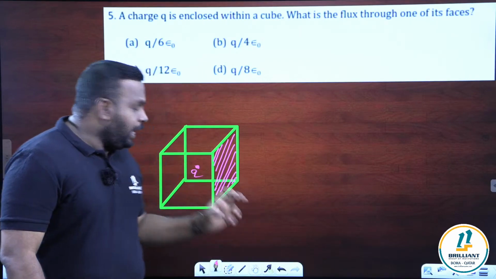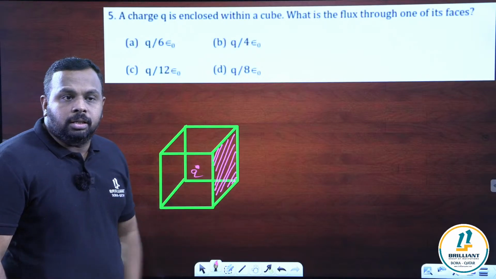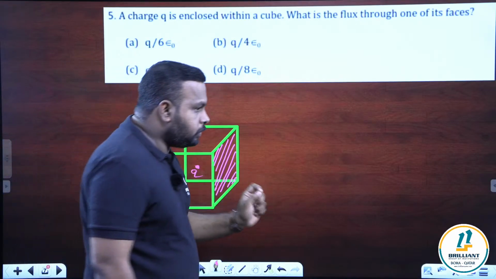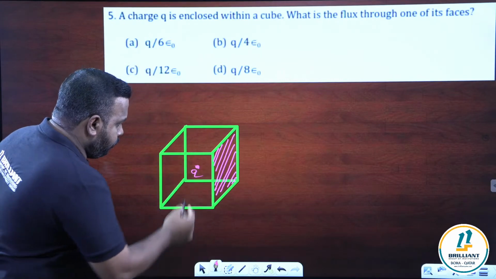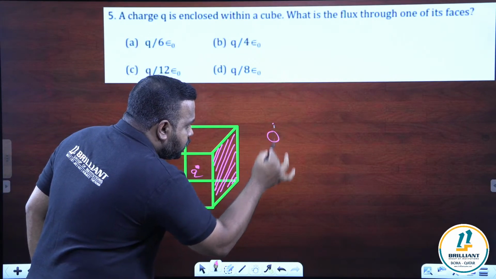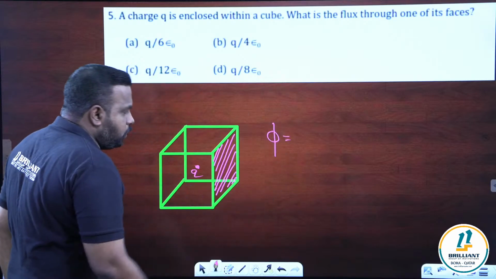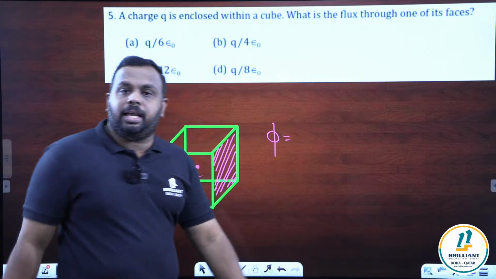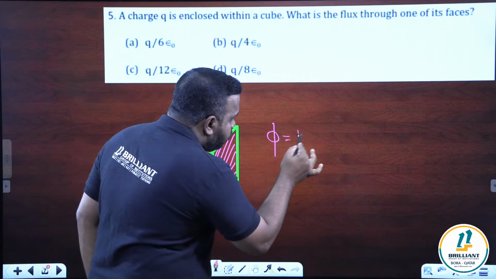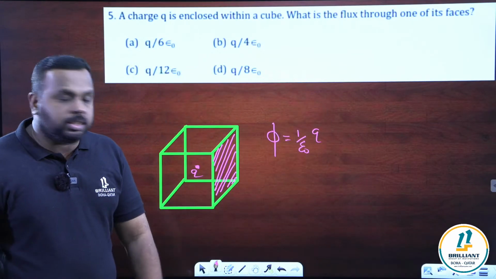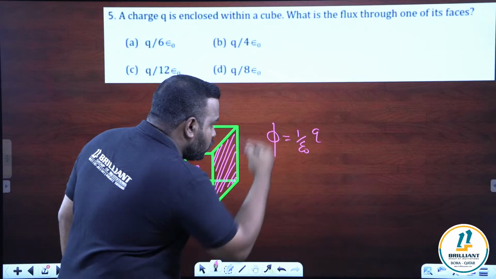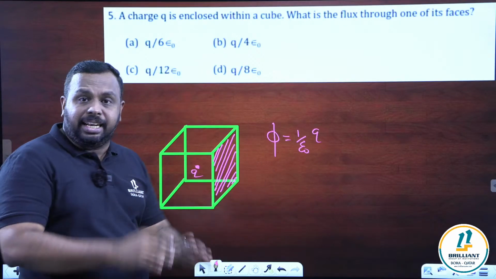So we have to calculate the flux through one face. Total flux using Gauss theorem, phi is equal to 1 by epsilon naught into Q. This is the total flux, because it is the flux through the entire cube.